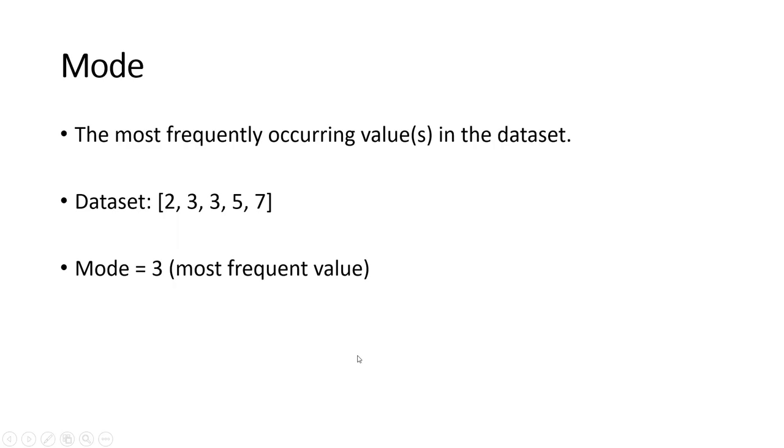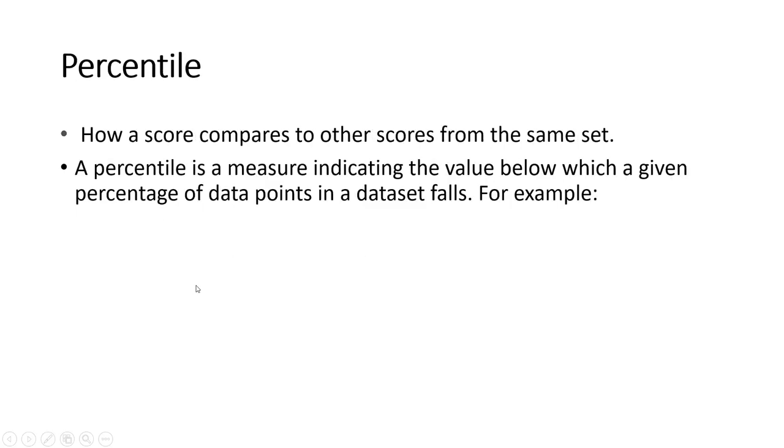So what is mode? The most frequently occurring value in the dataset is called the mode. For example, inside this dataset, 3 occurs 2 times, that is the most. Every other element only occurs 1 time, so the mode of this dataset will be 3. So basically the mode is the most frequent value.